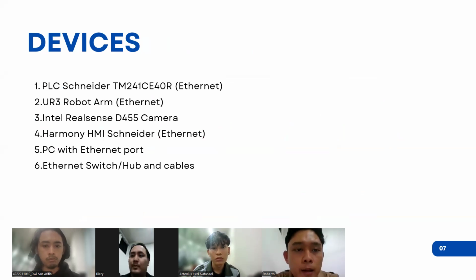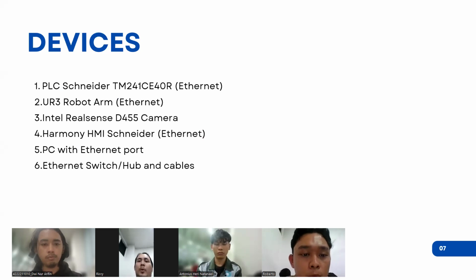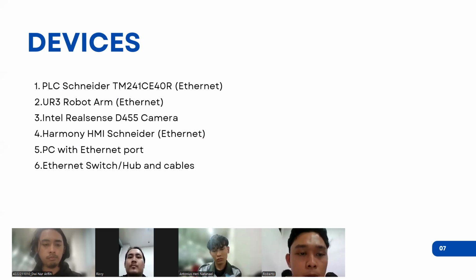This is the device we will use for the system: PLC Schneider TM2. The PLC Schneider is the master controller, connected by Ethernet to the UR robot arm. Intel RealSense for camera vision.